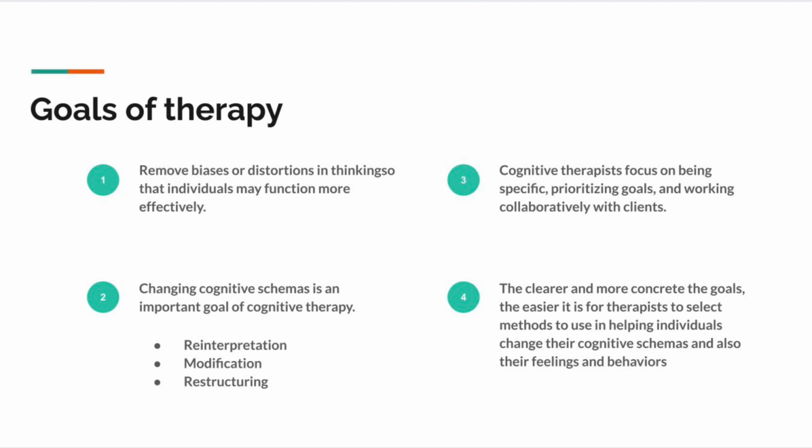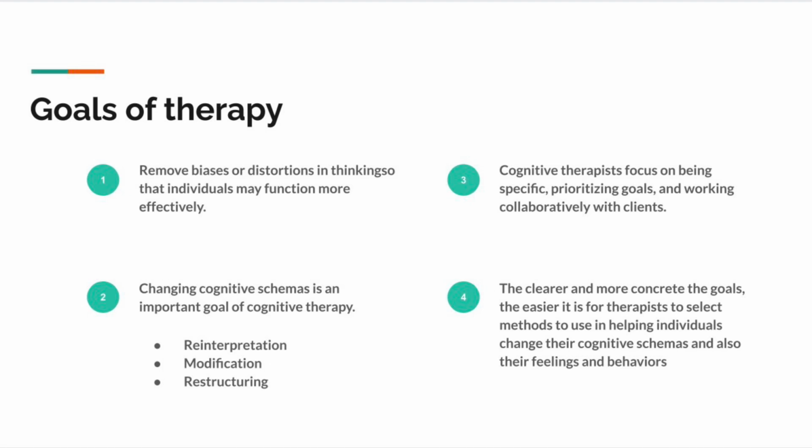The goal of cognitive psychotherapy is to remove biases or distortions in thinking so that the individual will function more effectively. Changing cognitive schemas is an important goal of cognitive therapy. It could include reinterpretation, modification, and restructuring of a thought. The cognitive therapist focuses on being specific, prioritizes goals, and works collaboratively with the client. So a very common goal like "I want to work on my personal growth" would not work in cognitive therapy. We would have to make it more specific.